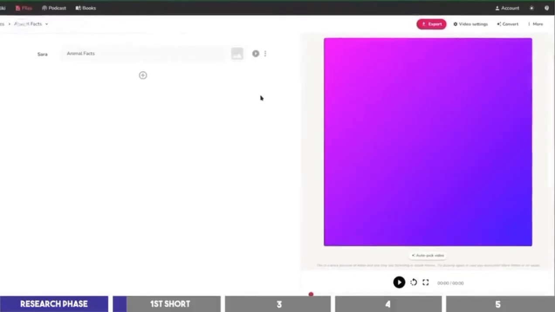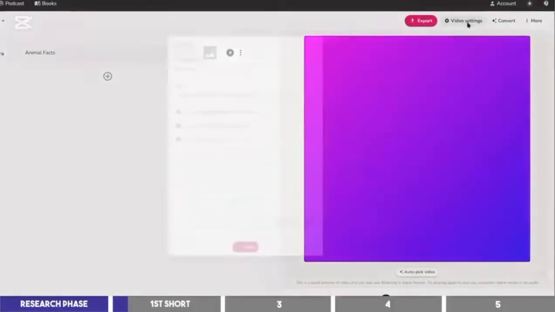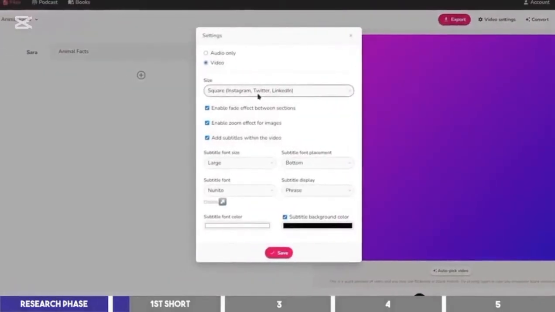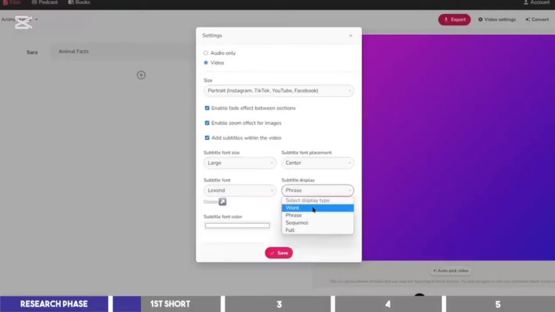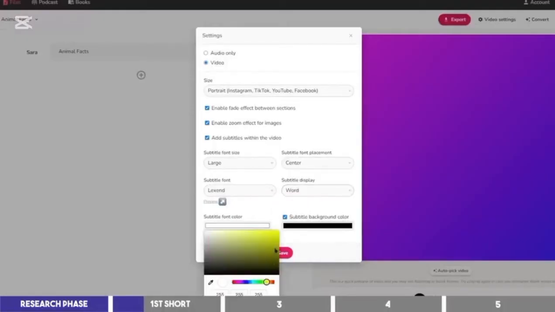You need to first of all set it to match a short style by tweaking some settings. On this drop-down, I will select the portrait dimension, which is the standard for YouTube Shorts. Then leave these boxes checked and choose where to place the captions, which I prefer to be at the center. The two fonts I like here are Josefin Sans and Lexend, so I'll choose one of them and set the subtitle display to Word, which will show the captions word for word. You can choose a color you like for the captions and click on Save to continue.